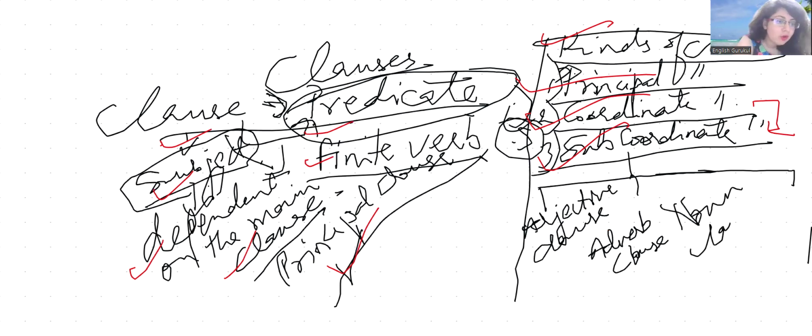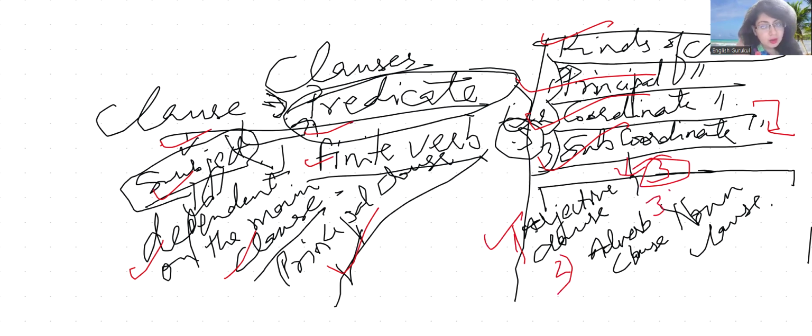So when we are talking about the subordinate clause, it is divided into three major types again. The first one being adjective clause, the second one adverb clause, and the third one noun clause, right? So adjective clause, adverb clause, noun clause.